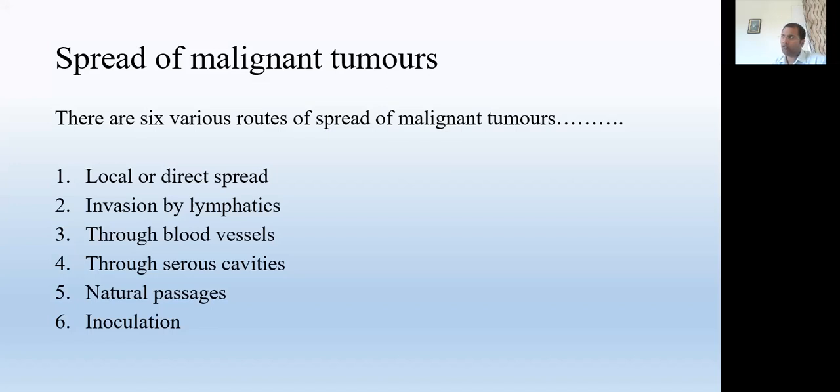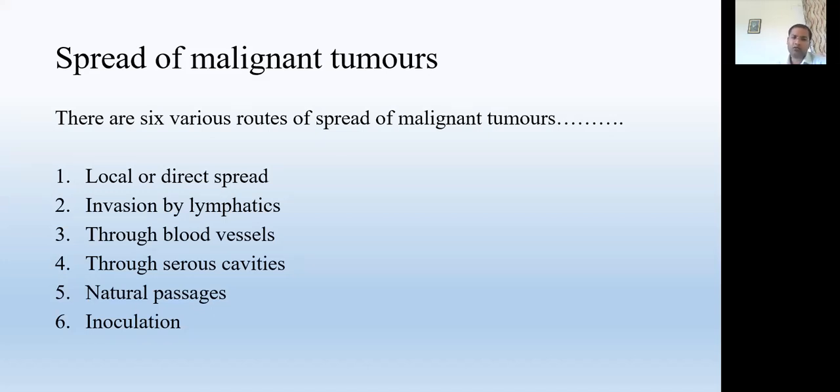The second most common place for developing a secondary malignant tumor through blood is the lungs, and third is the bone. These are all the organs where the blood stays a little longer, so that may be the reason behind the development of secondary tumors in those parts.